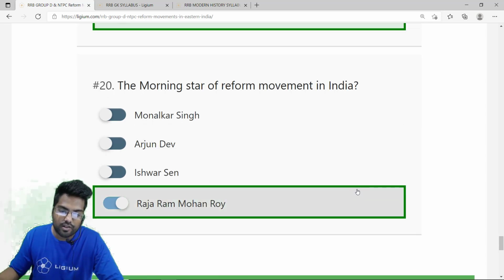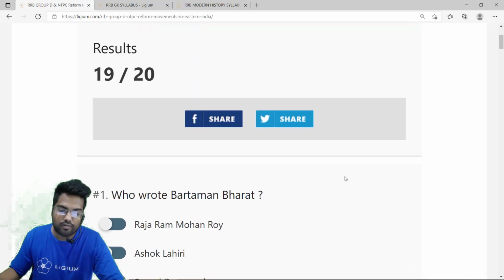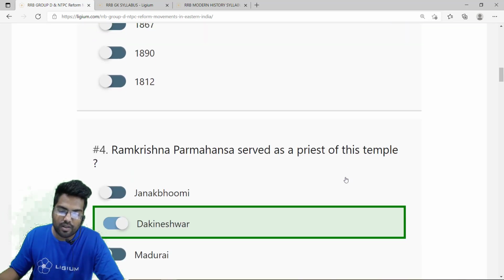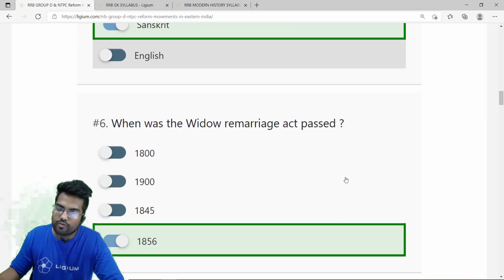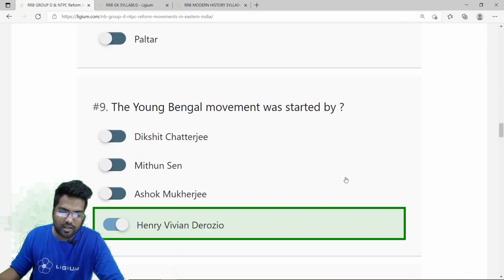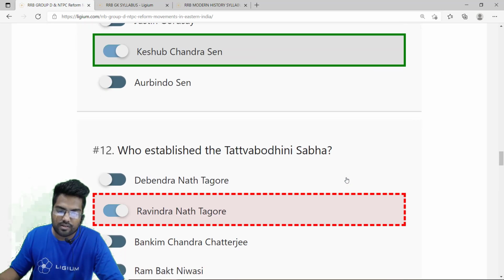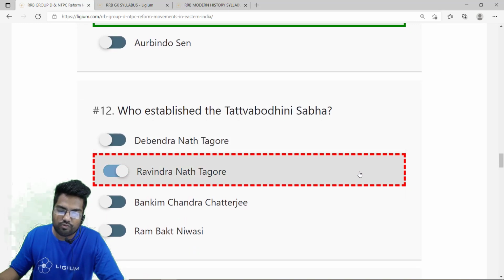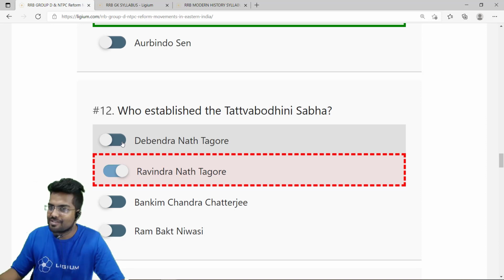Let me just click on finish to check how many of them are correct. 19 out of 20. One of our answers is wrong. Let's explore which of these answers is wrong. Unfortunately, I think I have marked one of these answers wrong. The Tattva Bodhini Sabha was actually founded by Devendranath Tagore. I marked it as Ravindranath Tagore, so it is wrong. The correct answer is Devendranath Tagore.